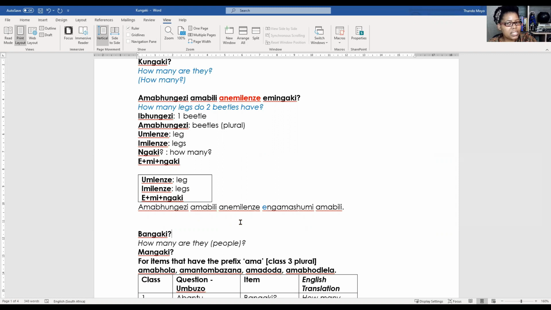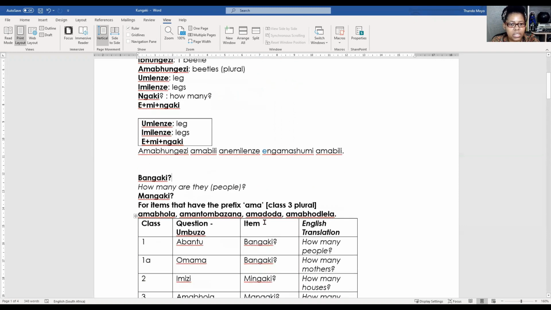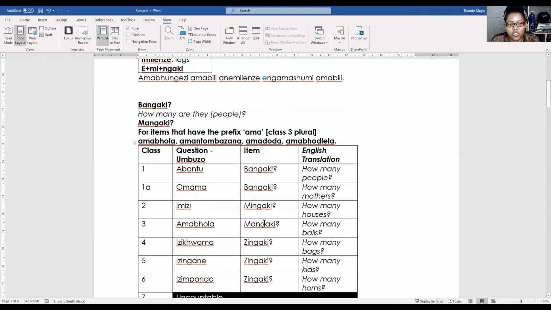So you must always make sure you're focusing on what your subject really is, so that you know how to answer your question. So we said engamashumi amabili, so 12 legs. So two beetles have 12 legs. Now let's look at that question.